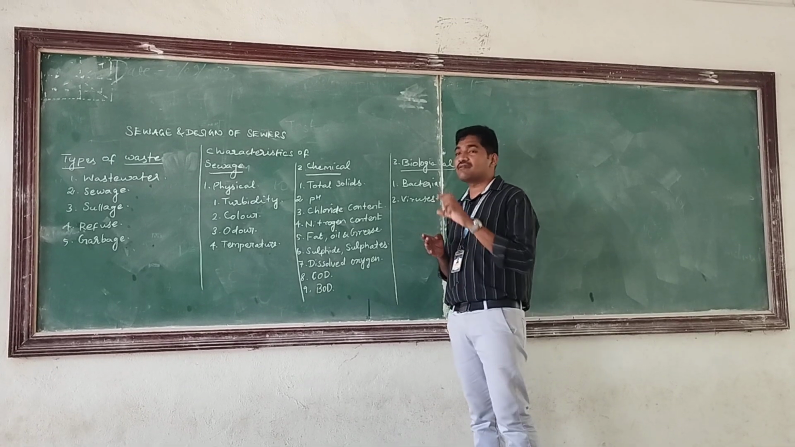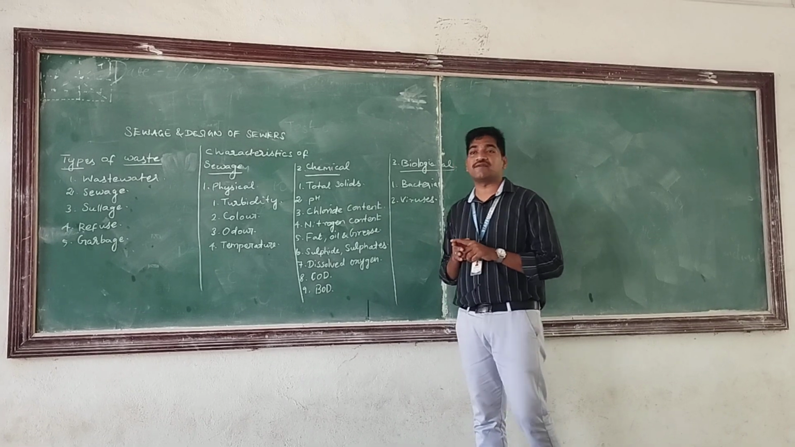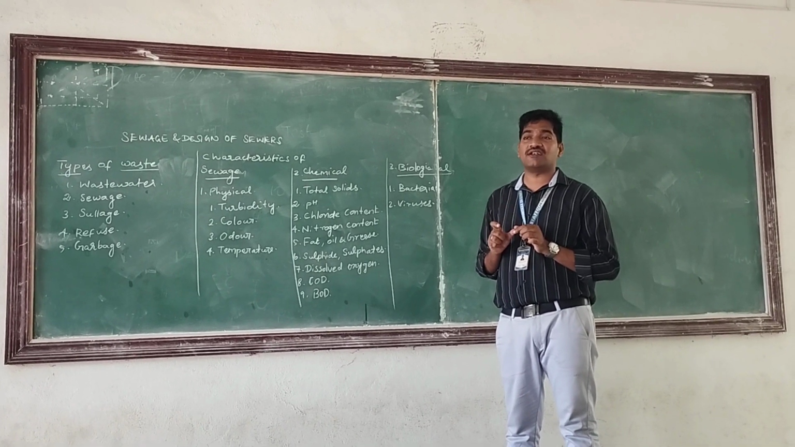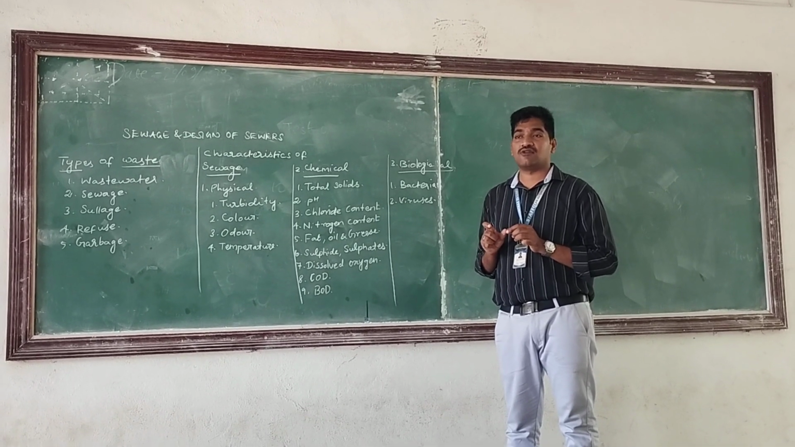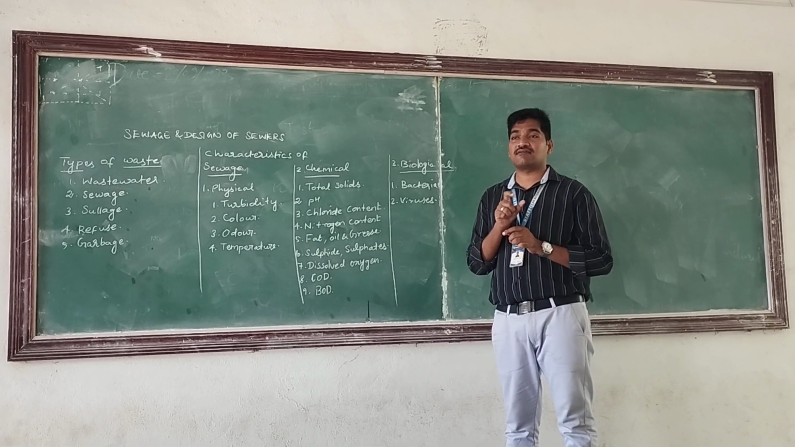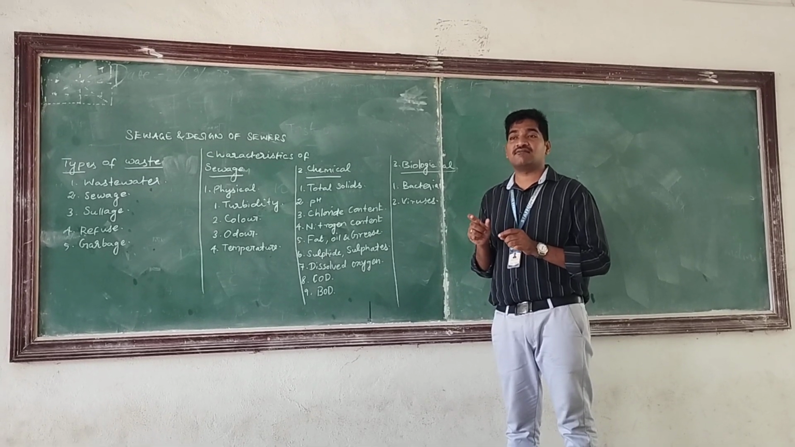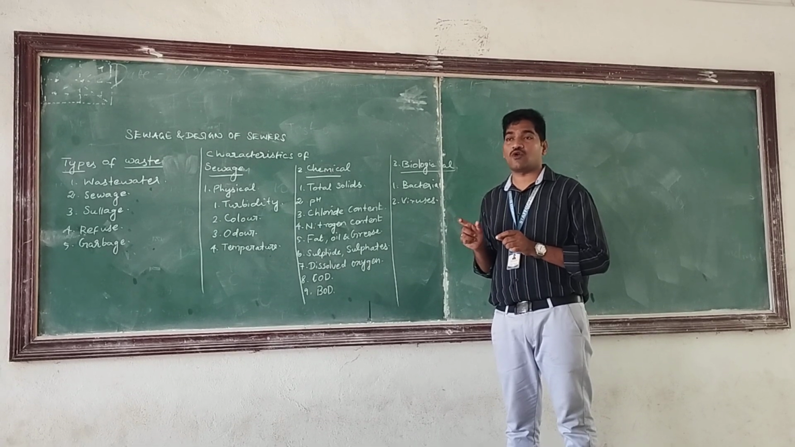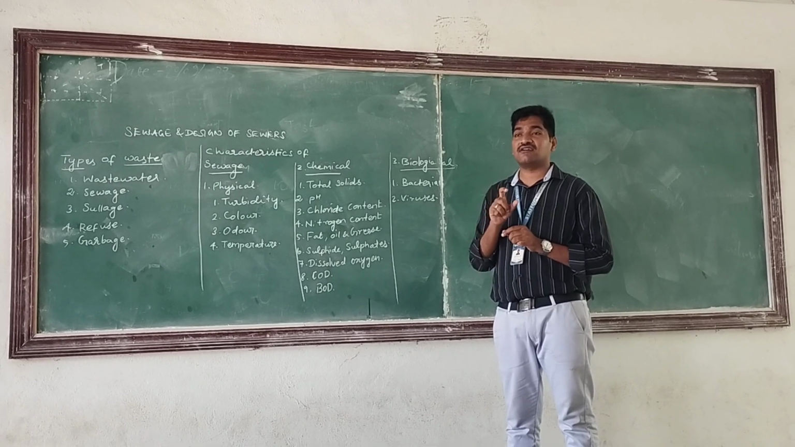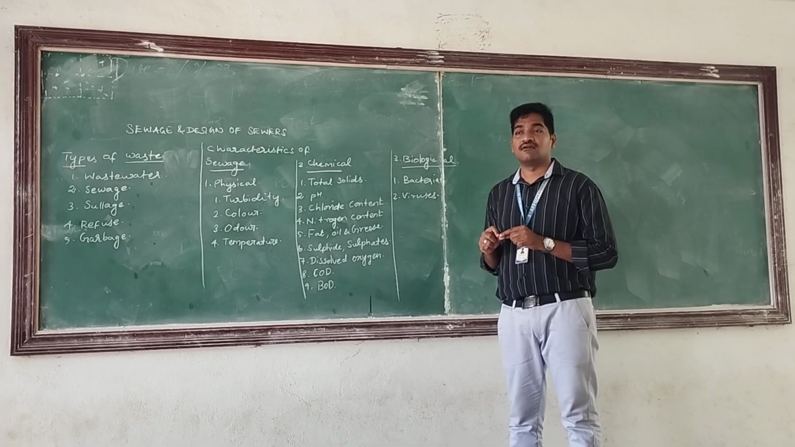Depending on the size of the solid particle, we are classifying it into 4 types. First one, dissolved solids. If the size of the solid is less than 1 into 10 power minus 3 micrometer, then it is called dissolved solid. Next one, colloidal solids. If the size of the solids lies between 1 into 10 power minus 3 micrometer and 1 micrometer, then the solid is called colloidal solids. And the third one is suspended solids. If the size of the solid is greater than 1 micrometer, then it is called suspended solids.